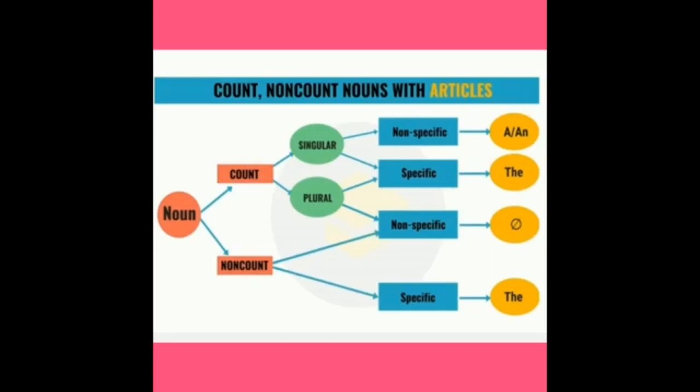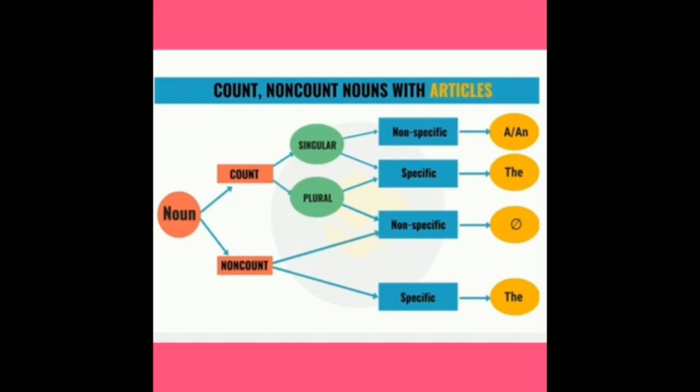Next one, plural, countable, non-specific noun: there is no article used. For example, plural countable nouns such as friends, seats. We can say some friends or any seats, but we cannot use the article before plural, non-specific, countable nouns. What are those words, some or any, called? Those words are called quantifiers.